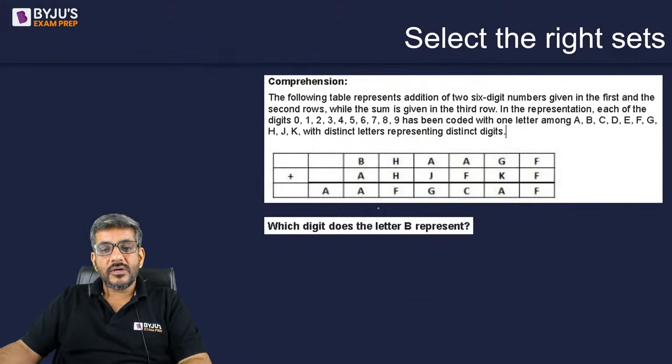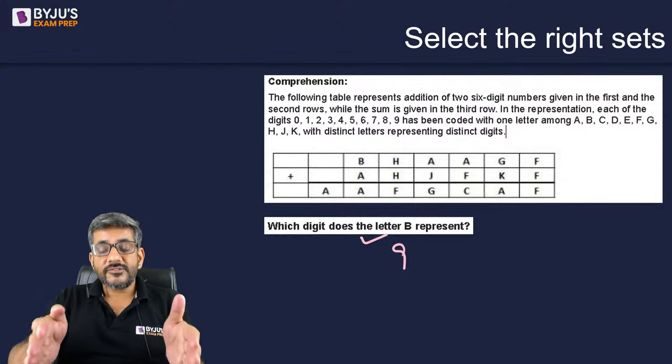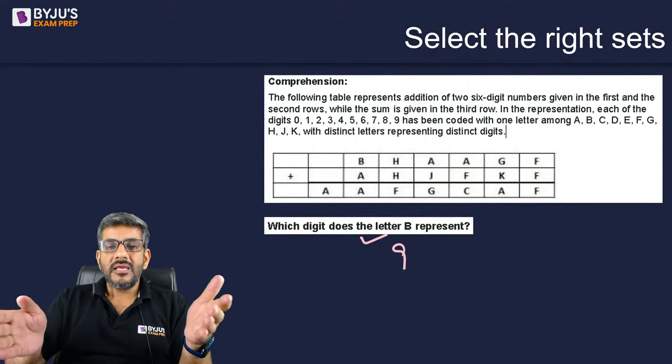So the second question from this set was this only. What digit does letter B represent? That is equal to 9. My point is, I am able to do these two questions, question 1, question 2, within probably a minute.